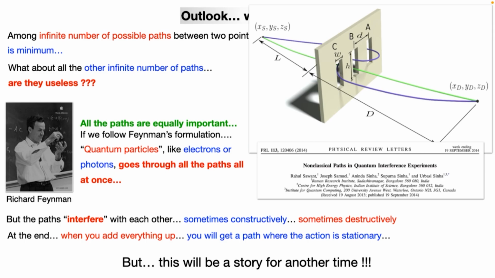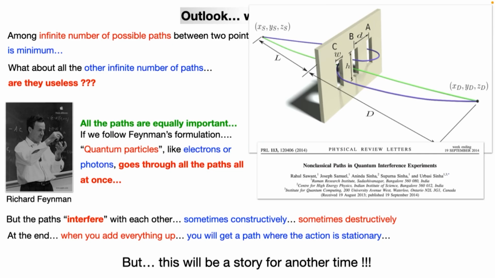Does cancelling each other mean the photon will never take that path? Actually, the photon does take the path; we just see the most probable path. But there is also another experiment you can do. In this experiment, they block the other paths so that some paths do not destructively interfere.